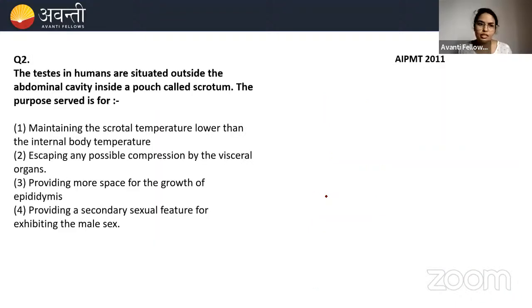The second question is on the screen. The testes in humans are situated outside the abdominal cavity, inside a pouch called scrotum. The purpose served is for maintaining the scrotal temperature lower than the internal body temperature, escaping any possible compression by the visceral organs, providing more space for the growth of epididymis, providing a secondary sexual feature.